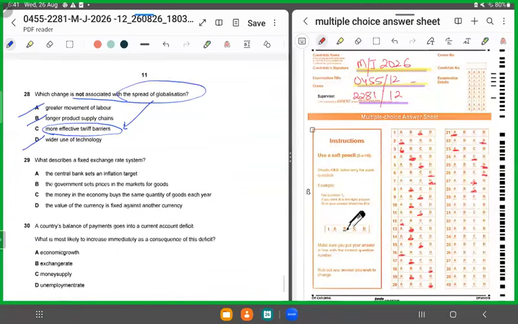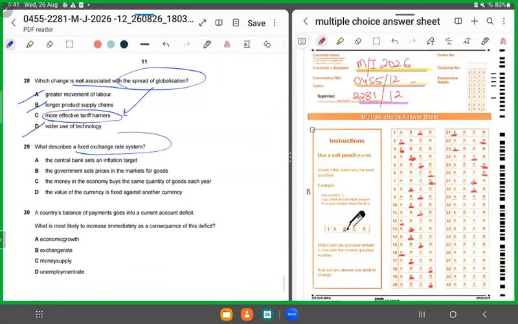Moving forward, 29. What describes a fixed exchange rate system? A fixed exchange rate system is one which is pegged within certain limits, right? It is fixed within a certain range. So 29, the value of the currency is fixed against another currency, right? A, B, and C are irrelevant. 29 has to be D.